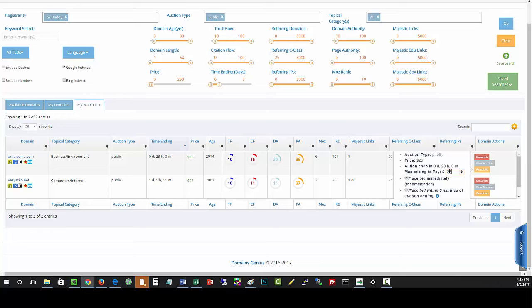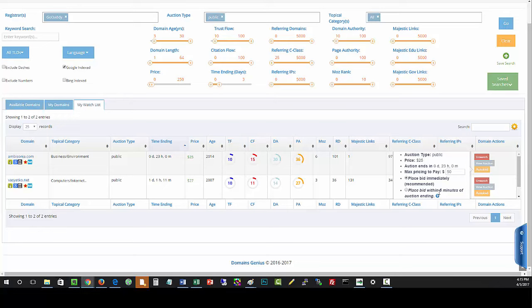Now, how much am I willing to pay for this? Before, I'd have a VA go in and manually bid based on my criteria. In this case, I'm going to say I'm willing to pay $50 for this domain, because there's going to be other people trying to bid probably at the end. Now, I can also select if I want to place my bid immediately, which is recommended, or place my bid within 5 minutes of the auction ending.